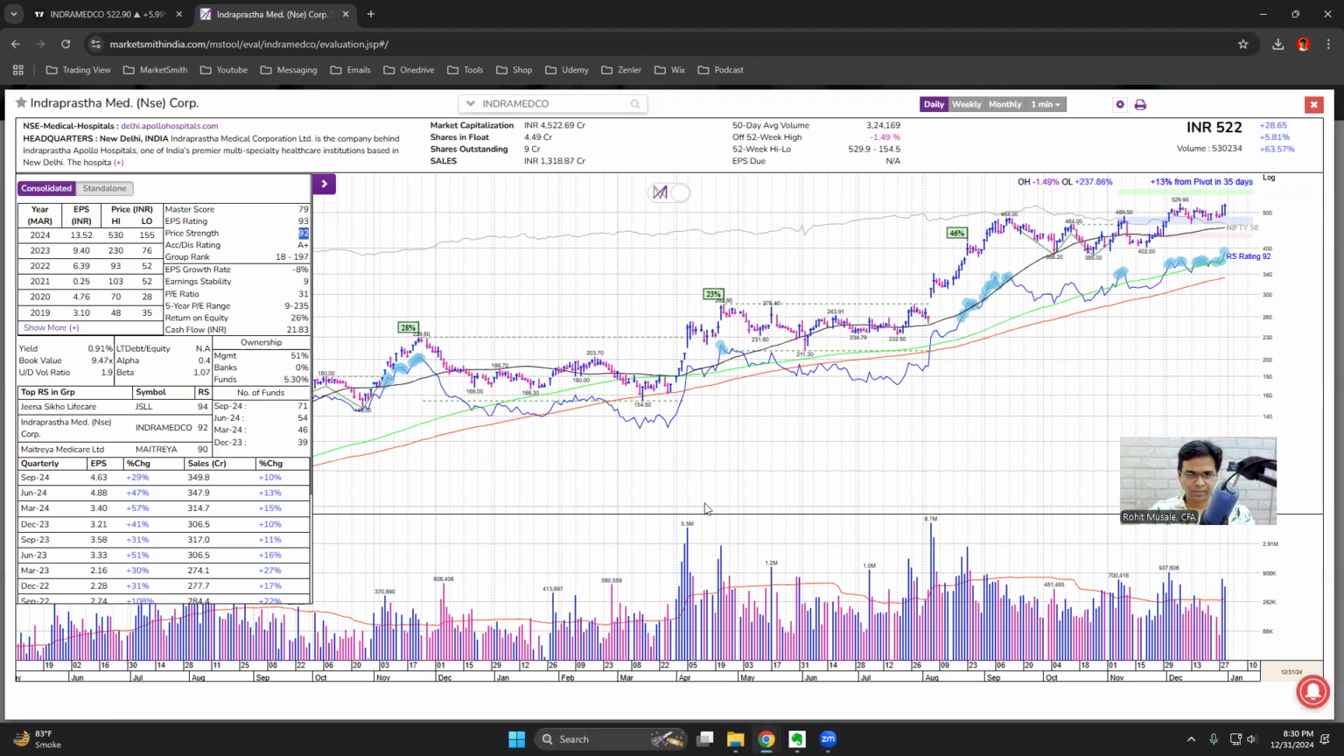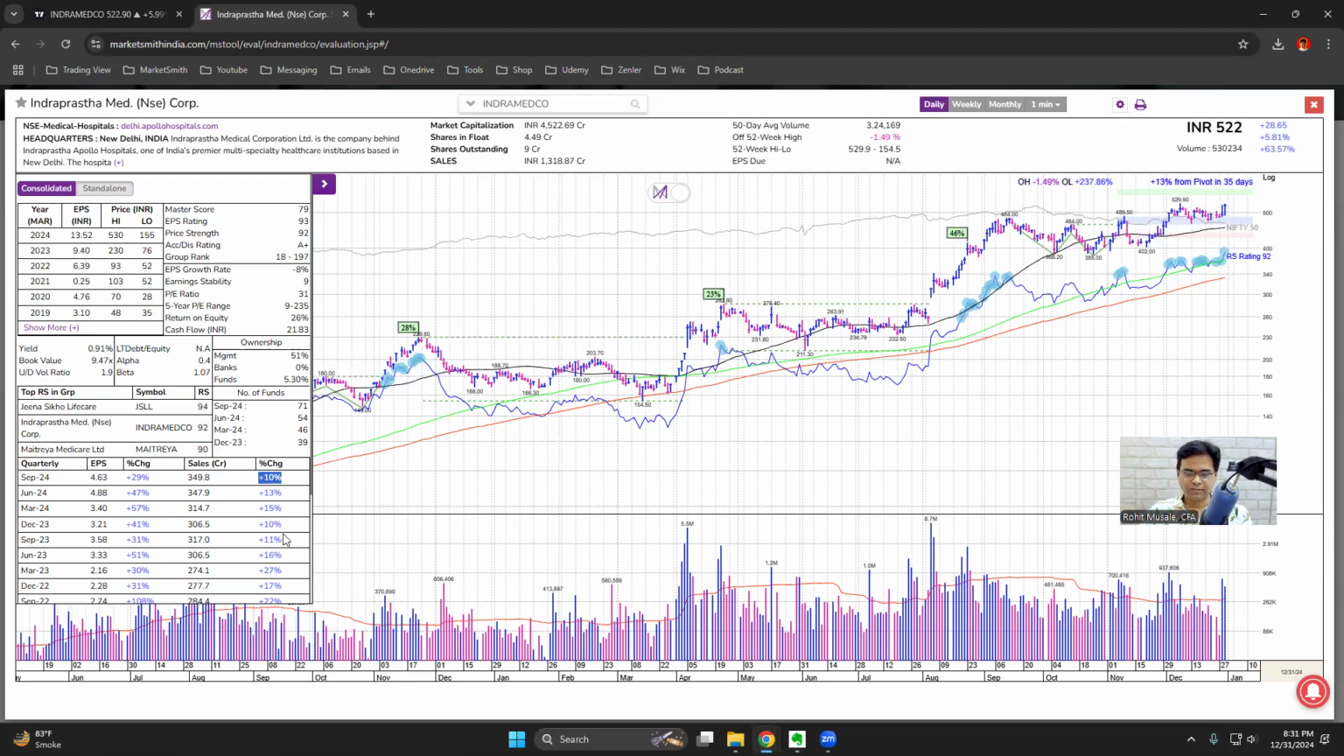What about the fundamentals? See, fundamentals declining since the sales declining in the last 3 consecutive quarters. What about EPS? EPS declining in the last 3 consecutive quarters. This number should be minimum 40%. This number should be minimum 25%, right? Return on equity looks fine. The growth in annual EPS looks fine. 6, 9, 13. So it is increasing.